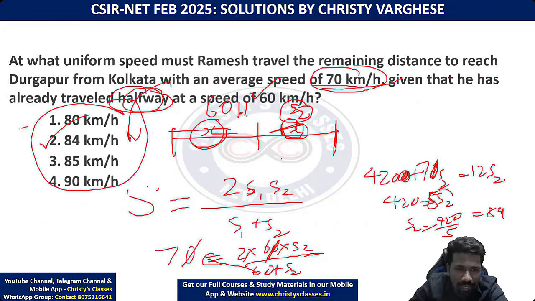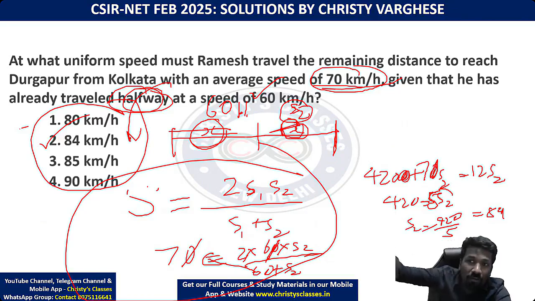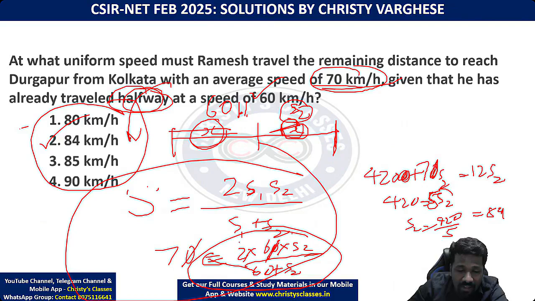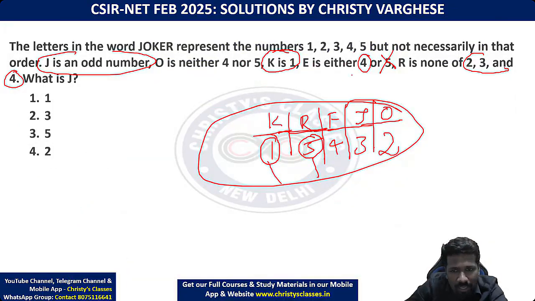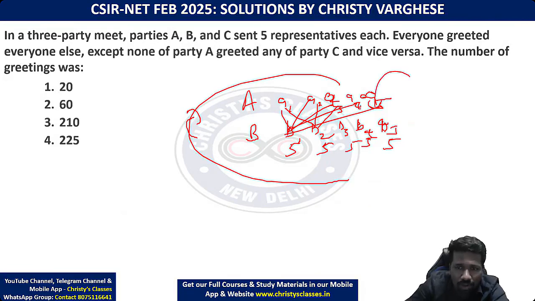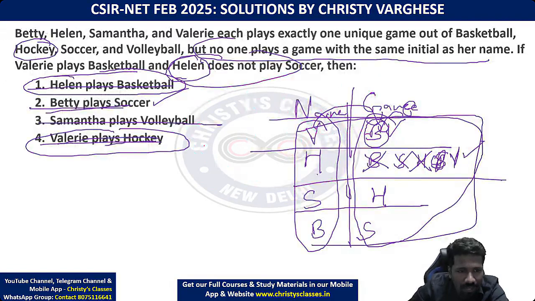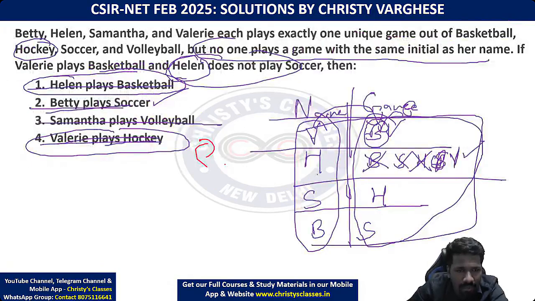This is a commonly repeated type. In CSIR, a variation of this question was already asked, but its answer was cannot be determined, because they had given such a speed that can never be achieved. This question is a repetition of that, so it will be discussed in the speed distance time chapter. And this is again puzzles and who's who type, and this is again the permutation combination unit, where its detailed discussion will happen, and this confusion will also be clarified there. This is who's who type, which we already discussed, and it will be discussed in the who's who chapter.